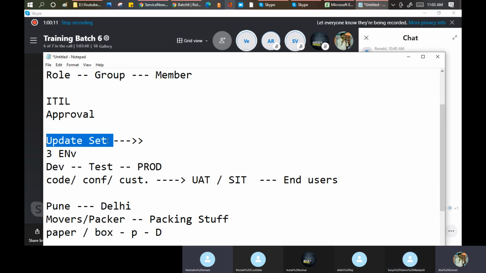How is this different from environment synchronization kind of activity? Okay, environment sync we are doing with the cloning activity, not with the update set. Update sets are just a medium to move one change from one place to the other. Because in operational work, many fixes get deployed in production directly without being tested or checked in the dev or test instance. In that case, our test, production and dev are asynchronous. To do the syncing, we have an activity called cloning, which we do to make everything in sync.